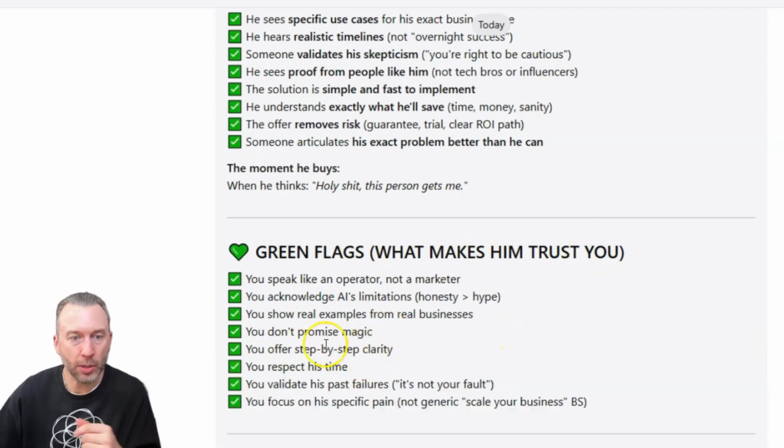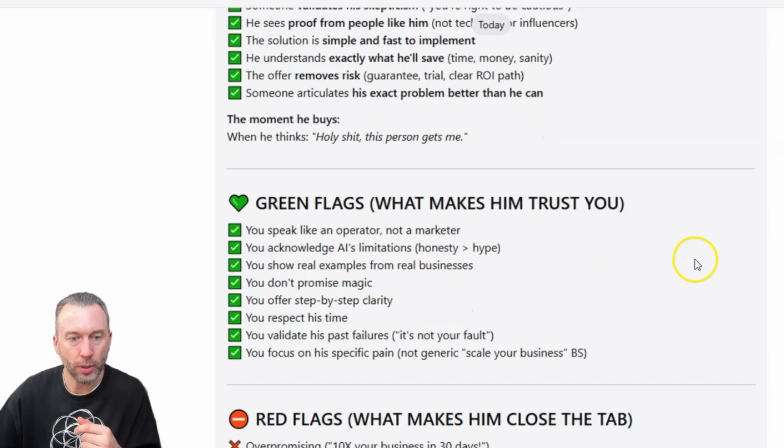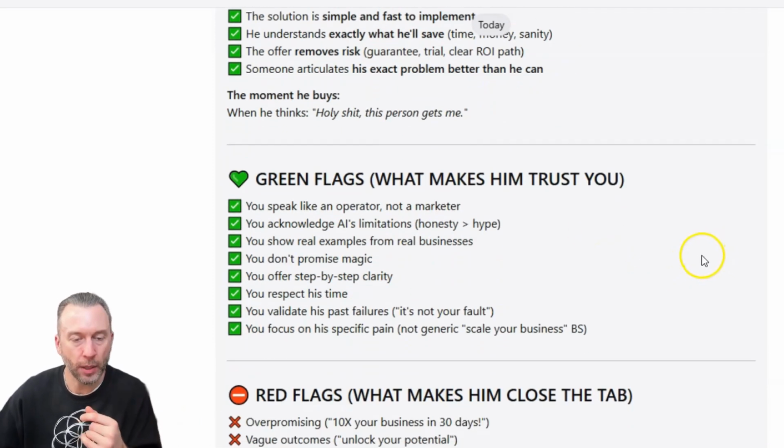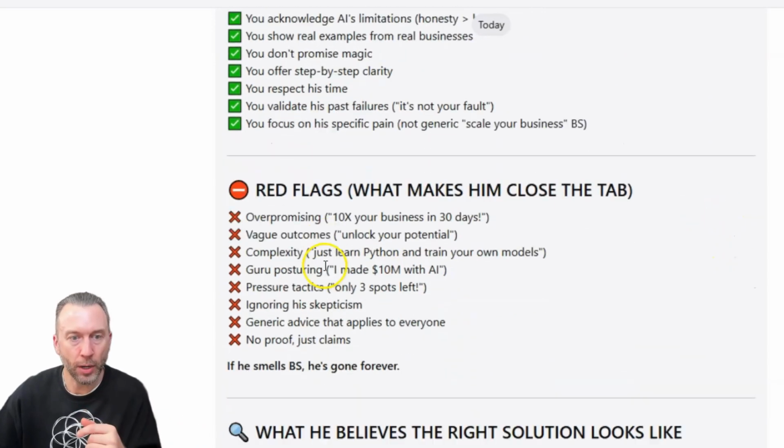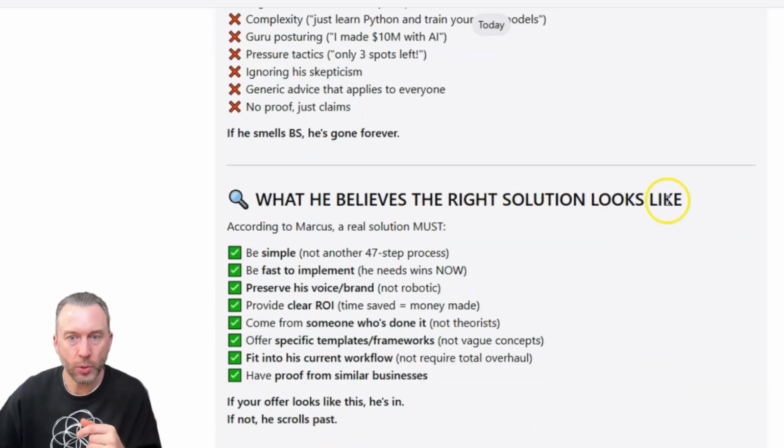You offer step-by-step clarity. Don't promise magic, right? Don't over-deliver. Don't over-promise and under-deliver. What makes them close the tab, right? Over-promising. What he believes the right solution looks like.